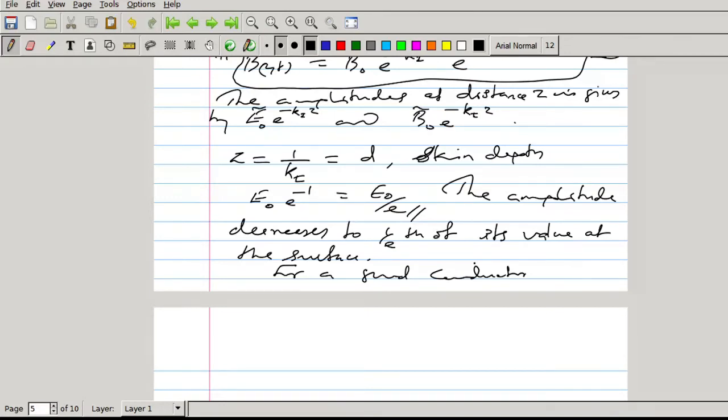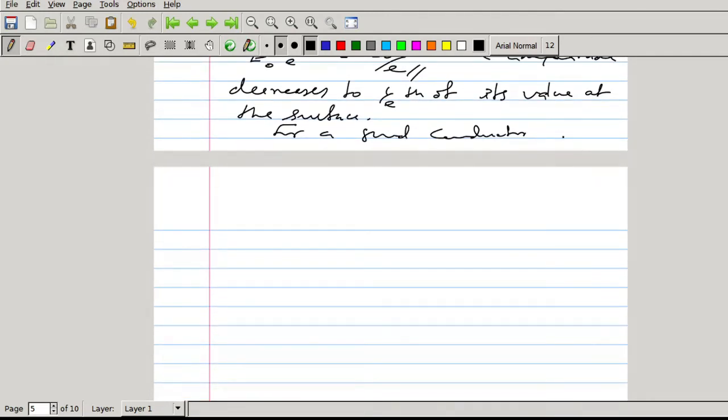There won't be any transmitted wave. For a good conductor, ki is very high, so d is very small. So it can penetrate a short distance, but the amplitude decreases exponentially with distance, and hence within a short distance the amplitude becomes zero.